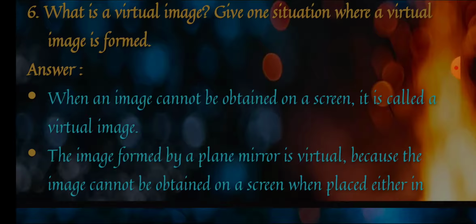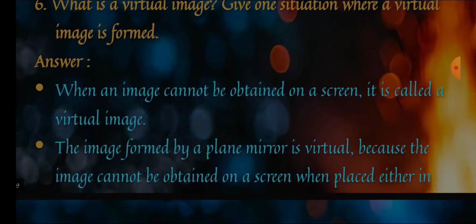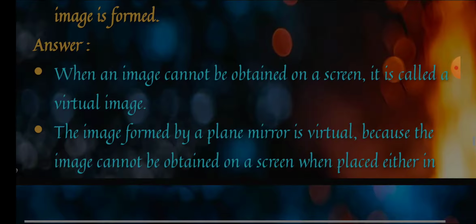For one situation, let's explain that the plane mirror will give you a virtual image because the image cannot be captured on the screen if we place it in any proper direction. Okay, you can try as much as you like, but it is not going to provide you one.